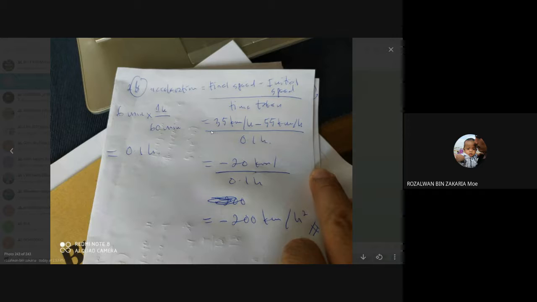It is equal to 35 km per hour, minus 55 km per hour. Then you divide with the time taken, which is equal to 0.1 hour. So it is equal to minus 20 km per hour. Sorry, I forgot to write hour here. So minus 20 km per hour, you divide with the 0.1 hour. So you get the answer equal to minus 200 km per hour power of 2. Okay, so that's the answer for question 2B.